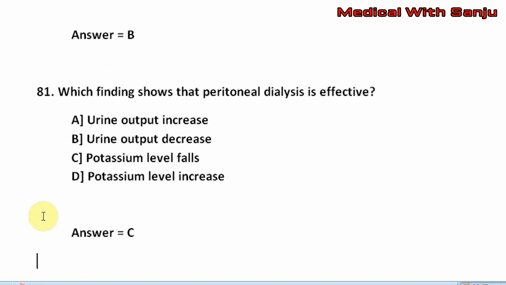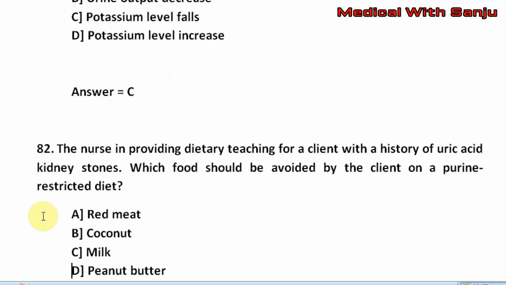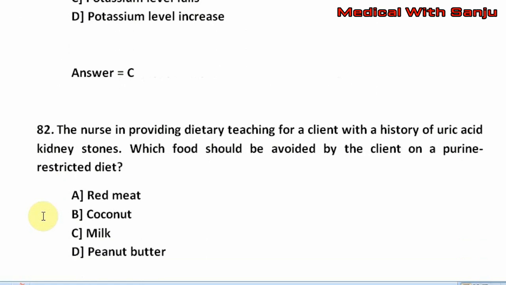Question number 82. The nurse is providing dietary teaching for a client with a history of uric acid kidney stones. Which food should be avoided by the client on a purine restricted diet? Option A, red meat. Option B, coconut. Option C, milk. Option D, peanut butter. The right answer is option A, that is red meat.